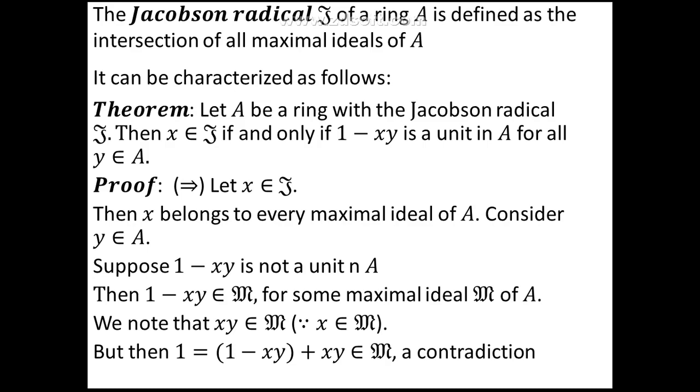This is a contradiction because once the identity element belongs to an ideal, it immediately implies that the ideal must be equal to the whole ring. So then we would get M is equal to A, but M cannot be equal to A because a maximal ideal is always a proper ideal. So 1 belonging to M gives us a contradiction. This says that 1 minus xy must be a unit in A. Thus we have proved the direct implication.